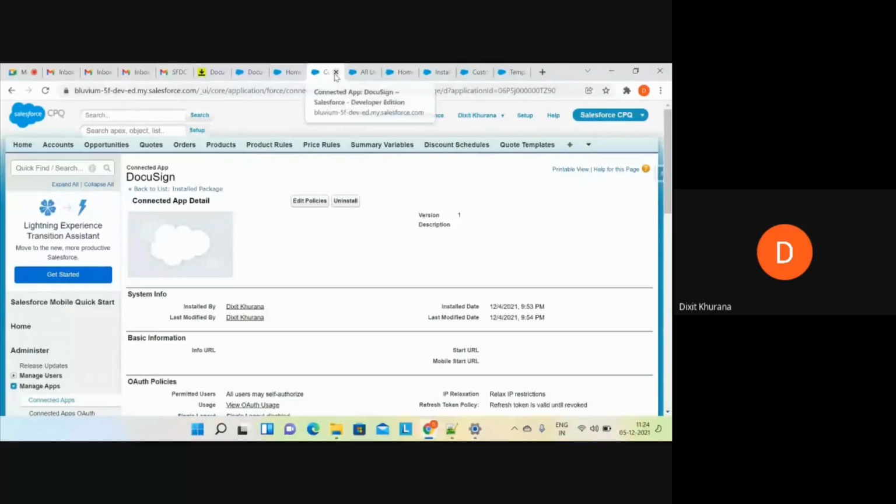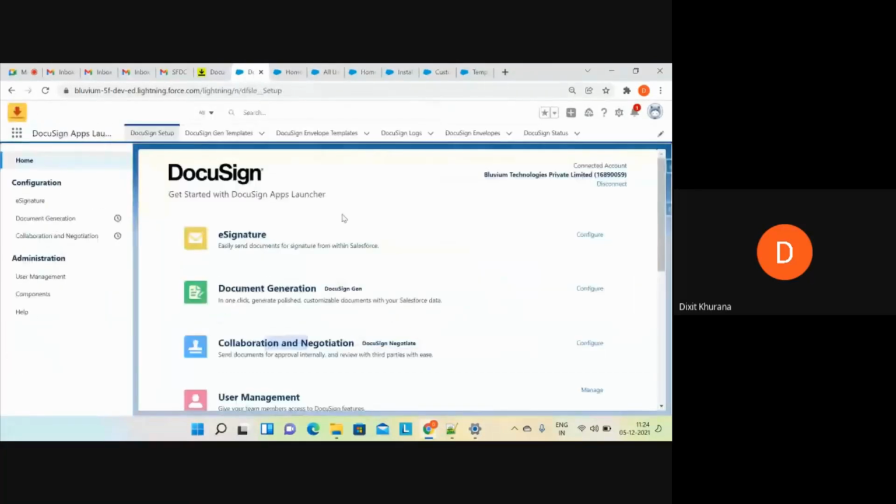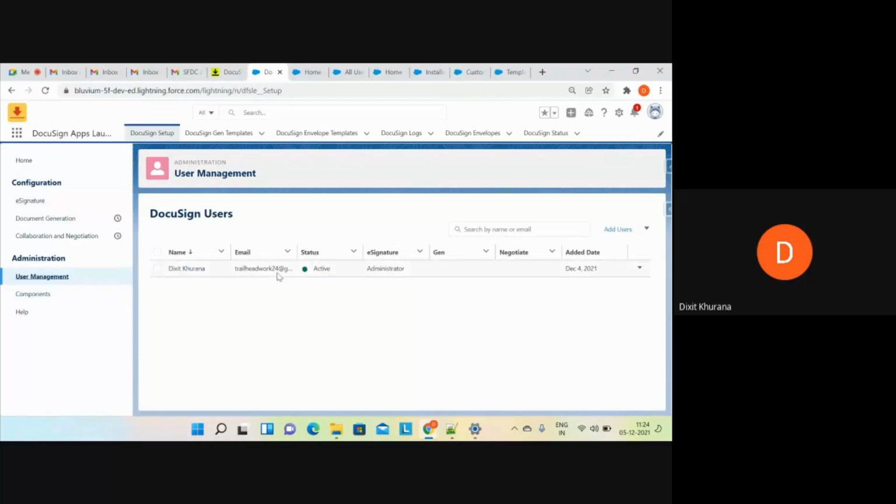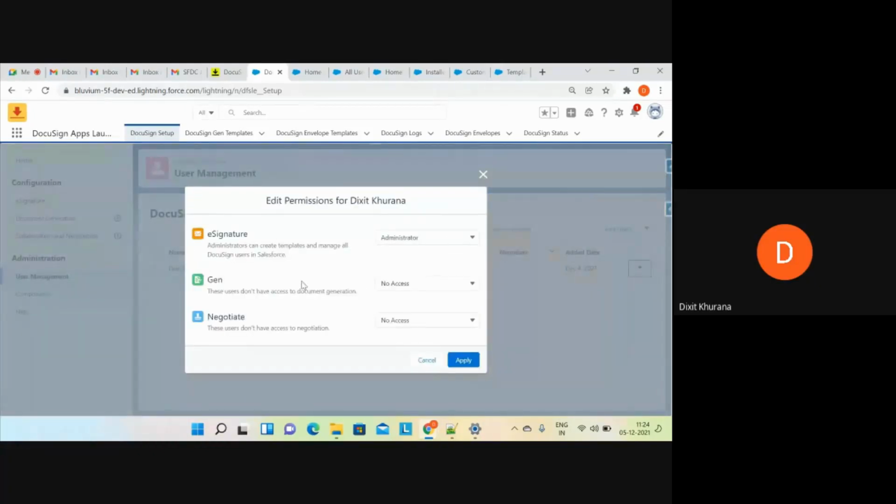Now if I come back to this part, you can see there is one thing. This is user management. Just go there. Automatically, once you install DocuSign, you can see I have given the privilege of administrator. If I click on edit permissions, now you can see, if you want to give permission related to DocuSign Gen, you have to give the generator. Otherwise, users won't be able to generate this document. Same as for negotiation as well.